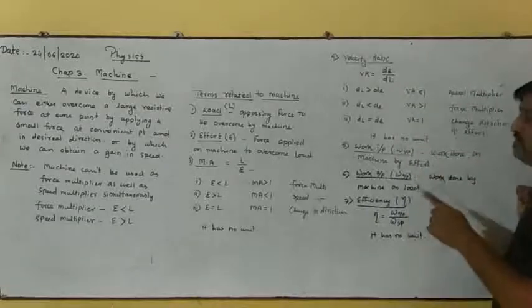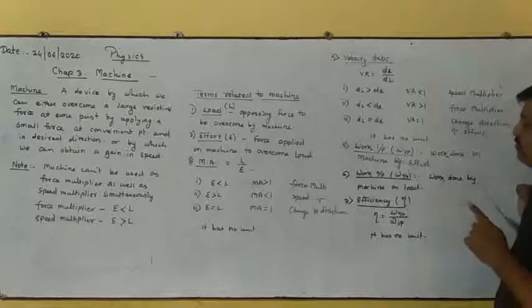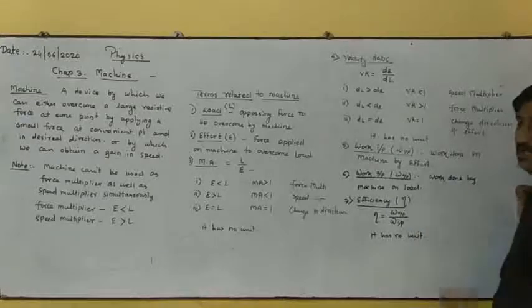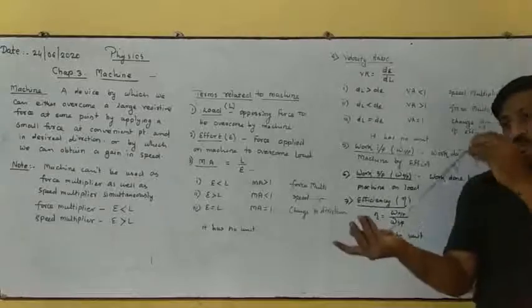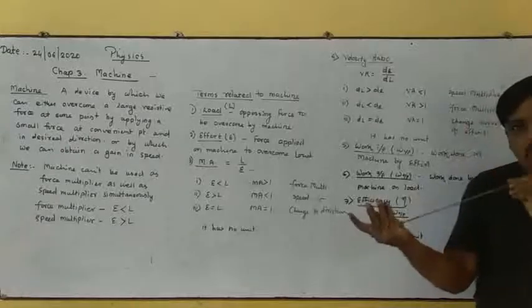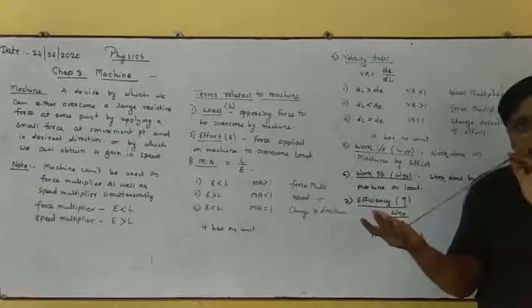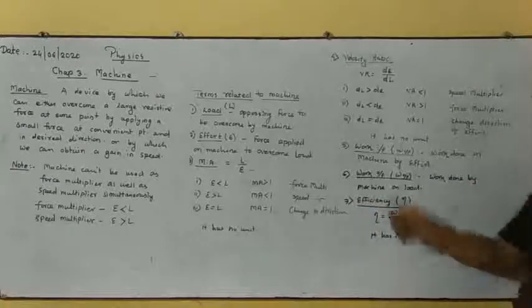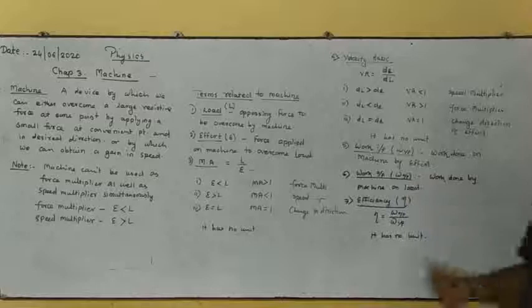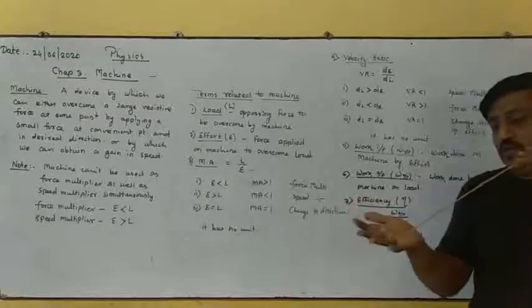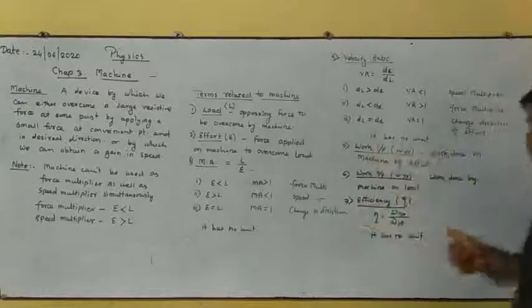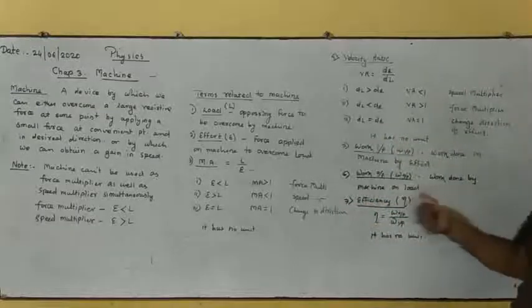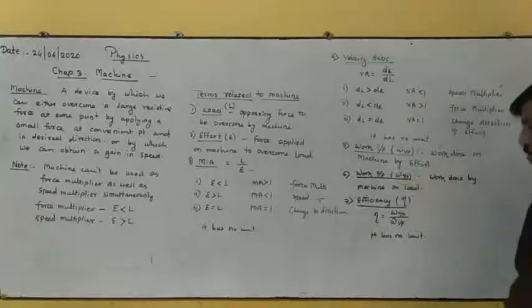Next concept is work input. Work input means work done on machine by effort. While moving this we are doing a work, which is the inputted work. Next is work output, means work done by machine. This is the machine and this machine does a work to shift the load, right? So work done by machine on the load is nothing but work output.